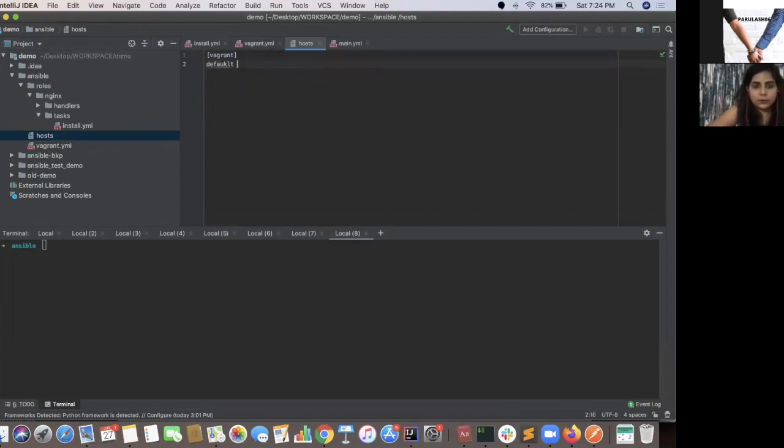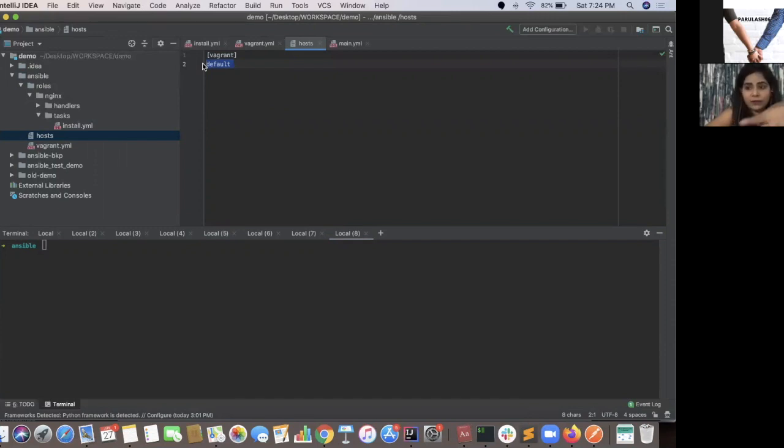And the host on which I want to execute it, its name is default. If you want to write an IP here, you need to have this host name in your SSH config. I have this default host added in my SSH config, which is why I'm writing default here.